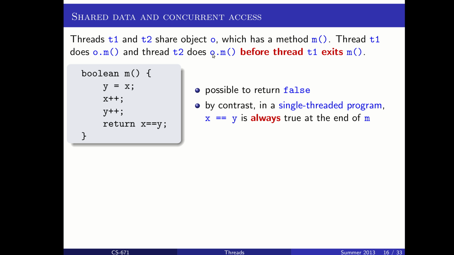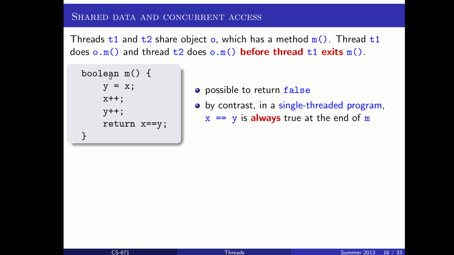But in a multi-threaded program, even with just two threads, if both threads call M around the same time, for instance, if T1 calls M and gets partway through, and then T2 calls M, then it may actually cause them to return false on this method.